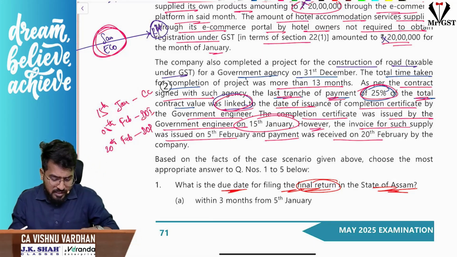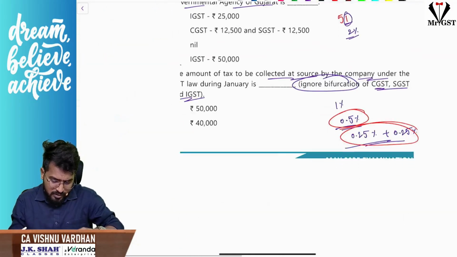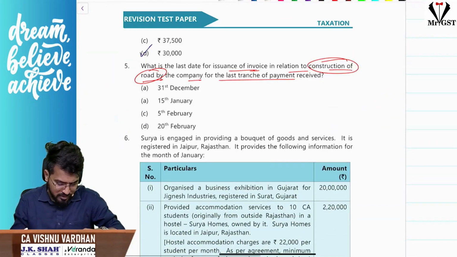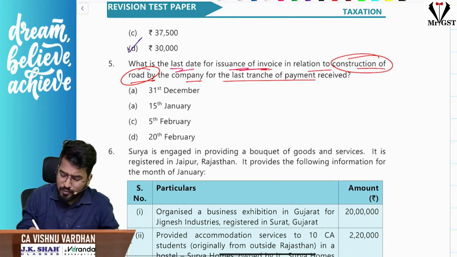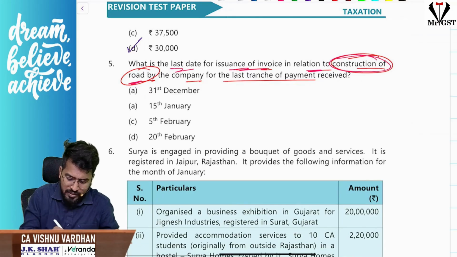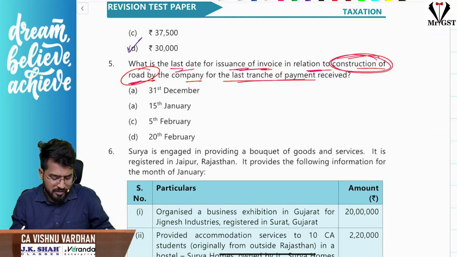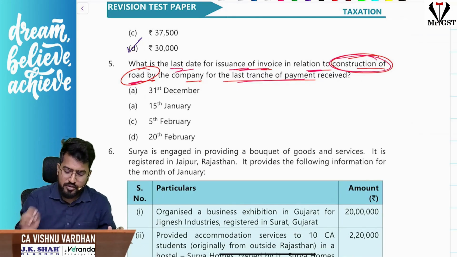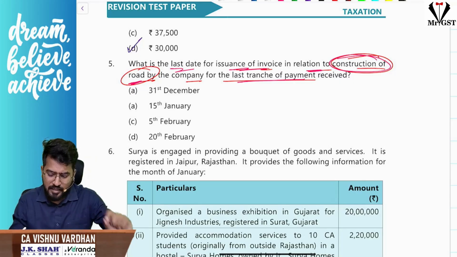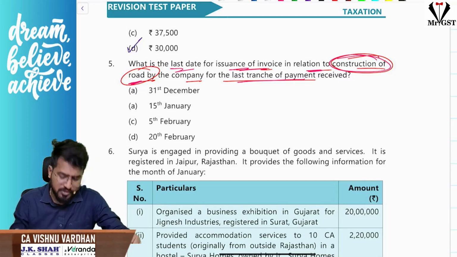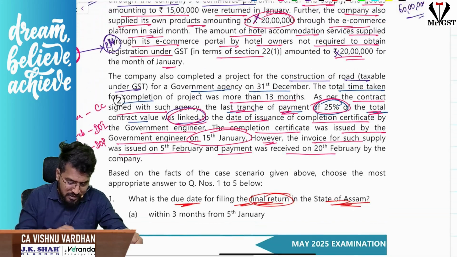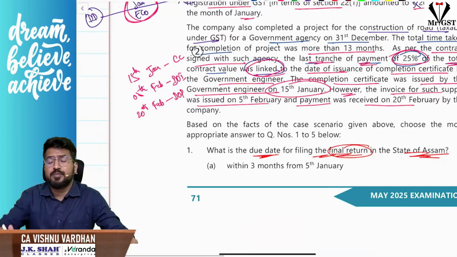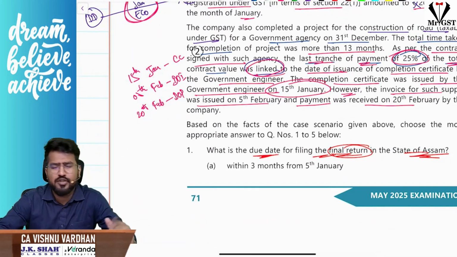What is the question regarding this? If you remember, sir, the question is regarding some time limit to raise invoice, something like that. What is the last date for raising the invoice in relation to construction of that particular road for the last tranche of payment? So what is that? Is this related to date of issuance of invoice? Correct? Do you remember what is the time limit to raise invoice as per section 31? As per section 31, continuous supply of services.